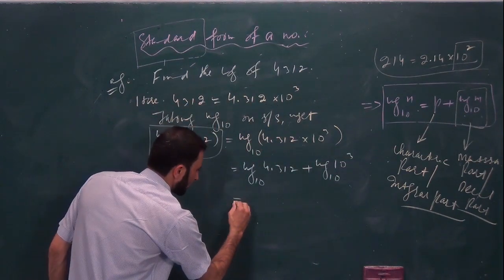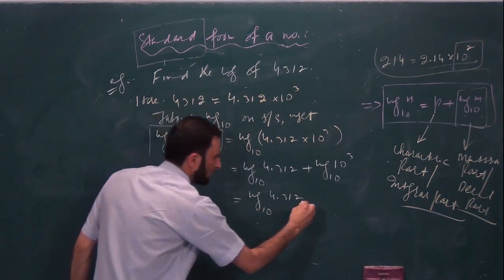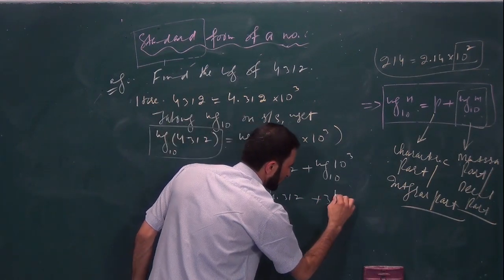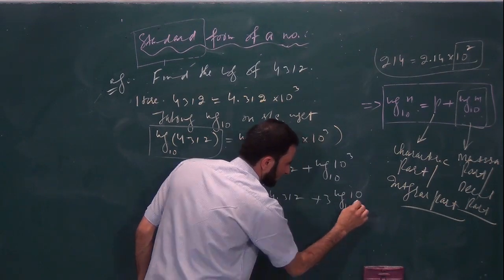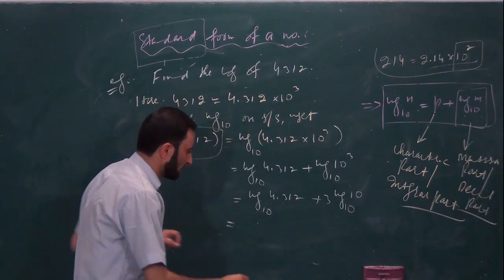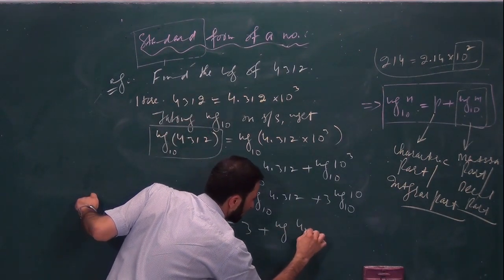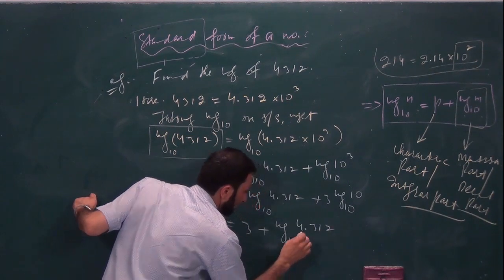तो ये आएगा further log of 4.312 under the base 10 plus 3 log of 10 under the base 10. Finally ये तो आएगा 3 यहाँ पे. Let me write 3 here. 3 plus log of 4.312 under the base 10.